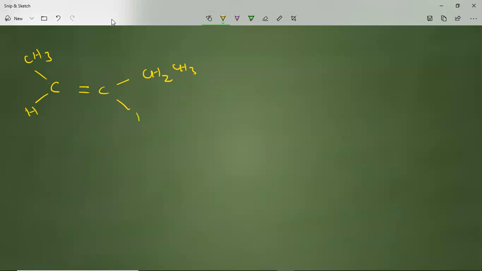This cis-2-pentene is converted into trans at about 450 Kelvin.